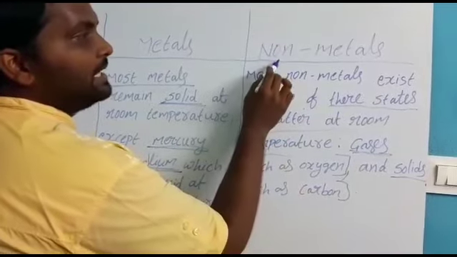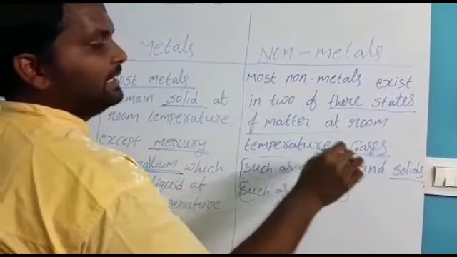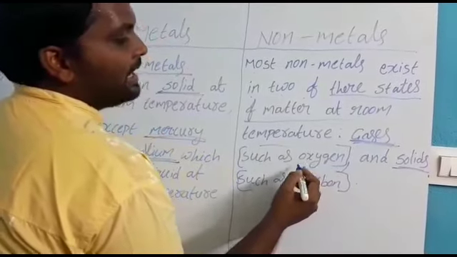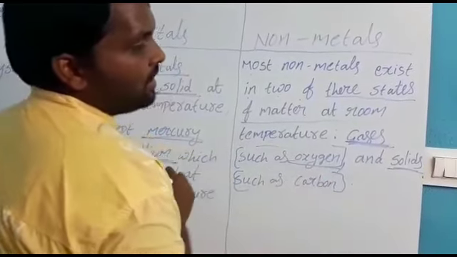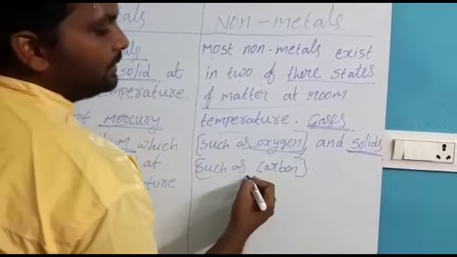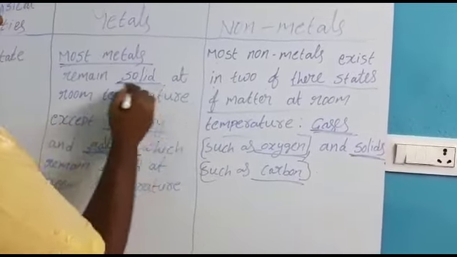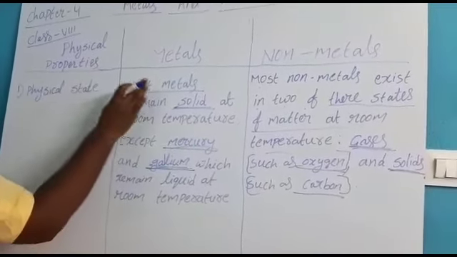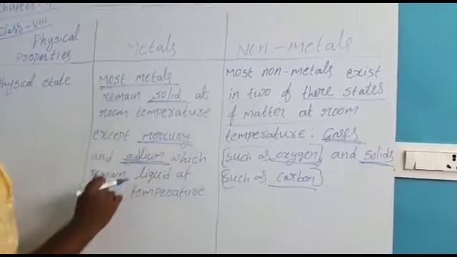For a gaseous non-metal, one example is oxygen. For a solid non-metal, one example is carbon. So this is about physical state. Based on physical state, we can say which is a metal and which is a non-metal.